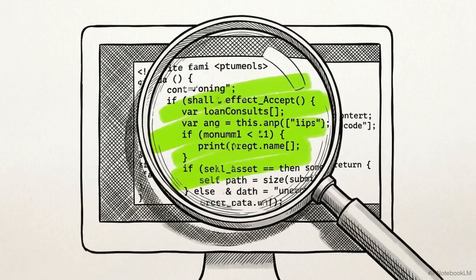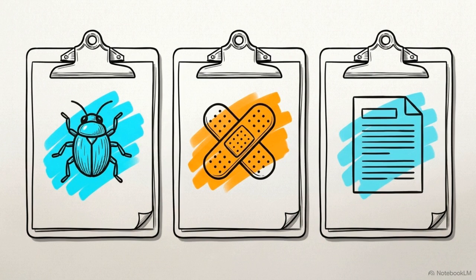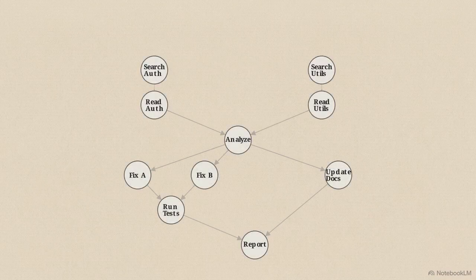Let's trace how that bottleneck plays out in a concrete task, investigating a Python authentication bug, testing a patch, and updating the documentation. Here is the task modeled as a 10-node graph. Notice the structural layout: 2 independent search queries at the top, 2 alternative patch options in the middle, and a documentation update that can run parallel to the entire testing track.